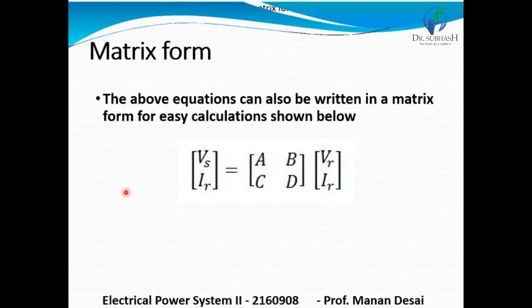It is written in matrix form for easy calculation.